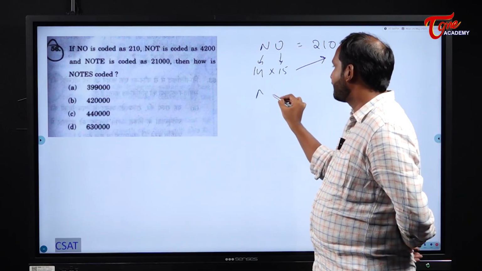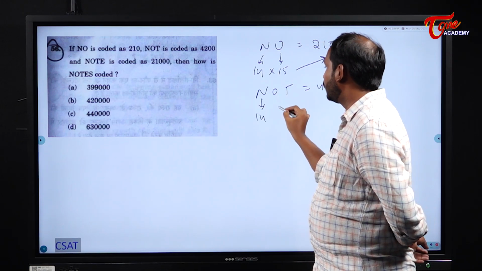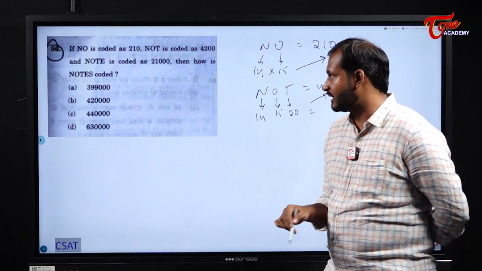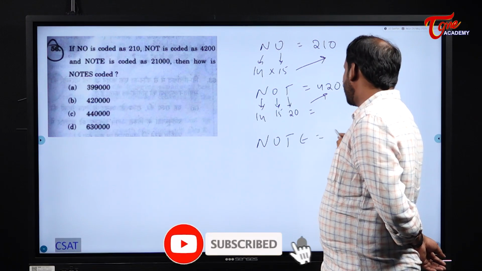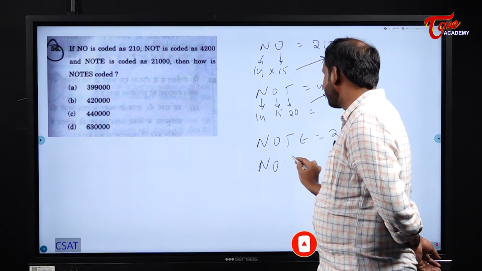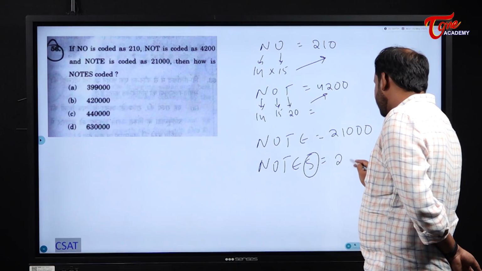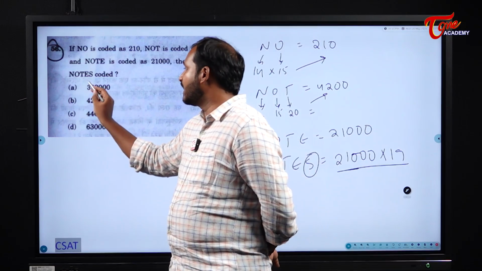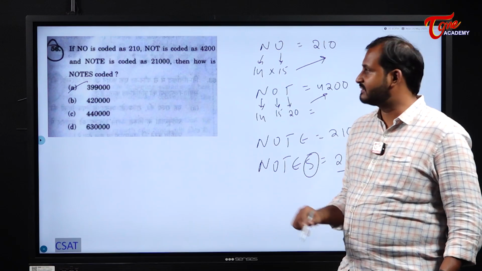Next, NOT is coded as 4200. N is 14, O is 15 and T is 20. When you multiply all these, you get 4200. And NOTES is coded as what? NOTE is coded as 21,000. And S is the 19th alphabet, so 21,000 into 19, if you solve it, you will get 399,000. So simple and direct for this one also.